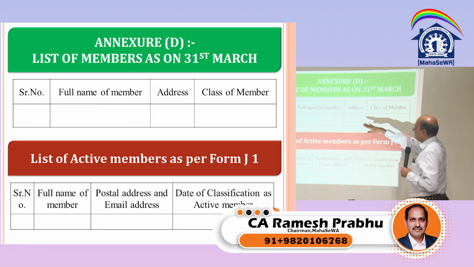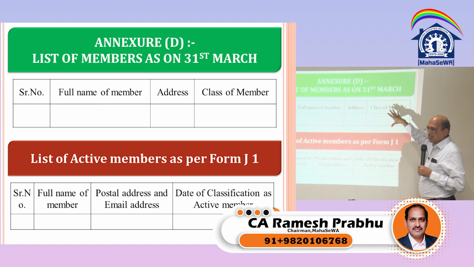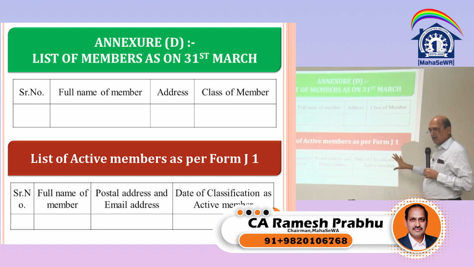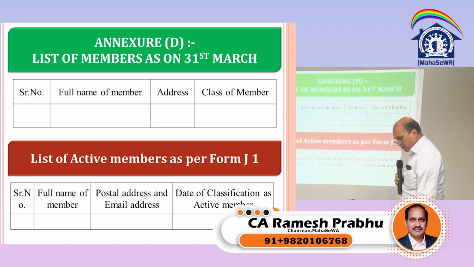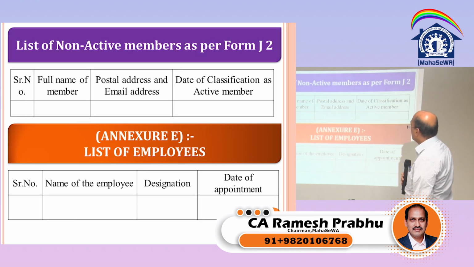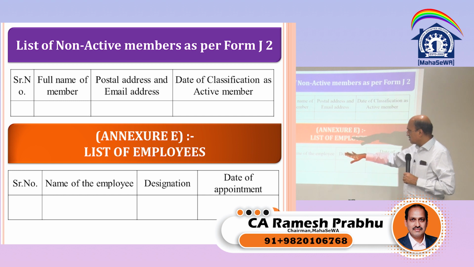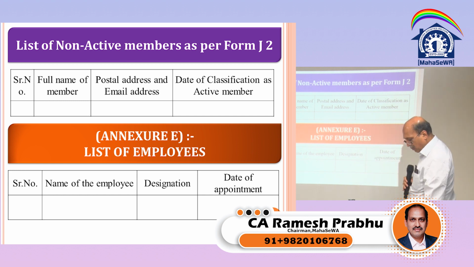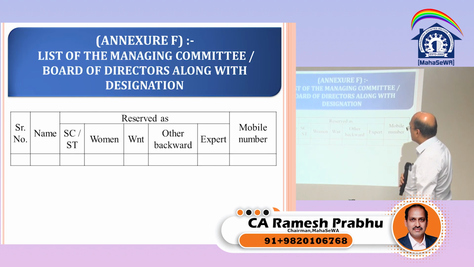So name of the member, address, class of the member, whichever is there in the J form. List of active and non-active members, now it is not applicable. So now all members are considered as active members. List of non-active members not applicable. Now list of employees, you can take the details: serial number, name of the employee, designation, date of appointment. See, this gives you a certain structured way of collecting the documents.